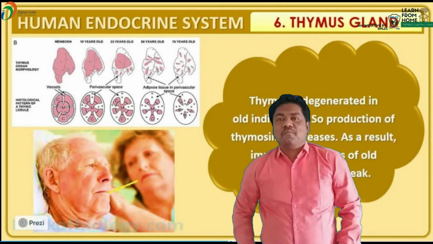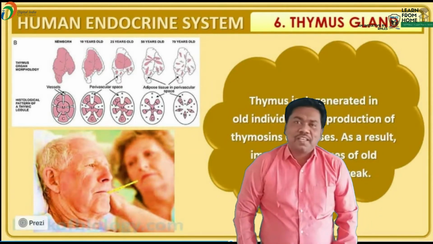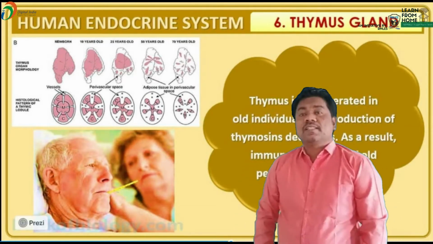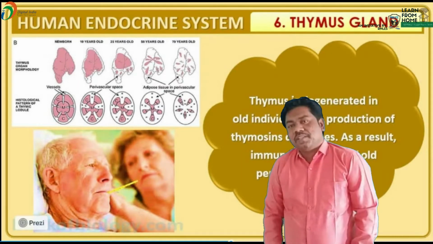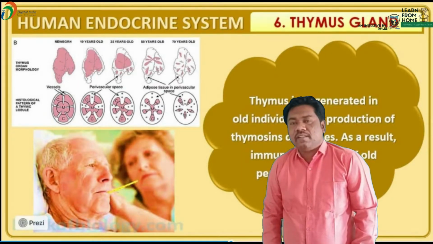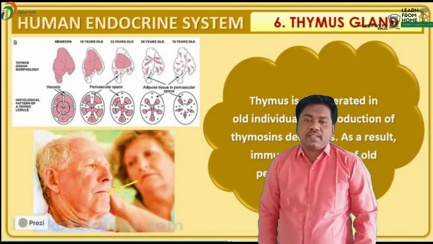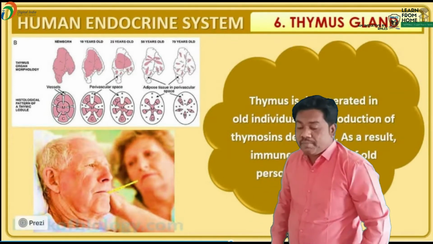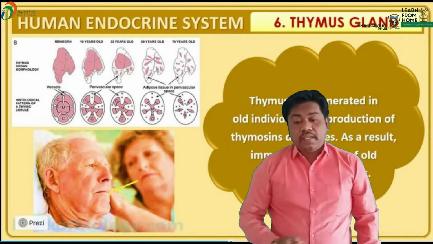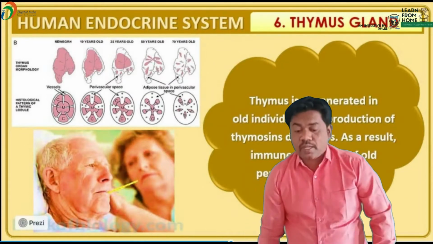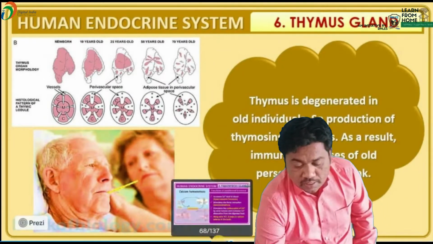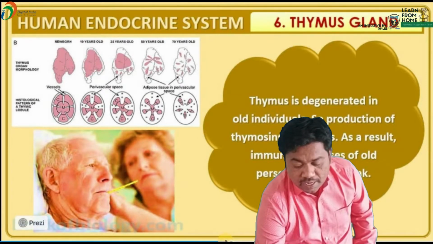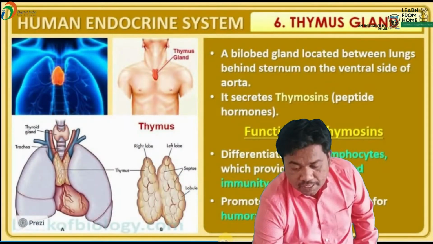In this video session, in this segment, we are discussing our next topic. Our next topic is the next endocrine gland, that is the thymus gland. What is the gland? Thymus gland. So this is a very important gland. As you see in this picture, this is the thymus gland. Which gland? Thymus gland.